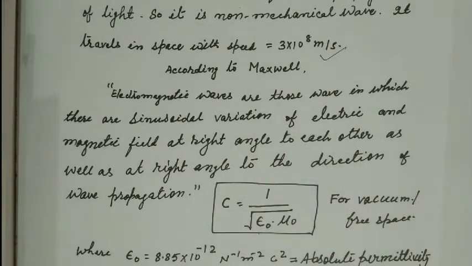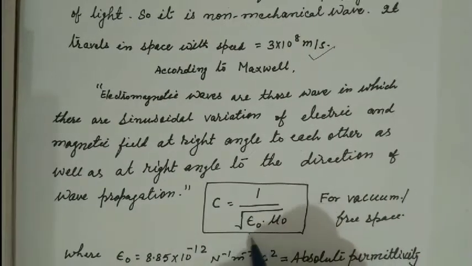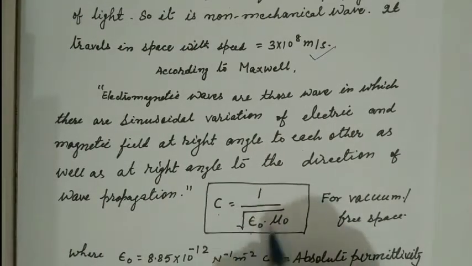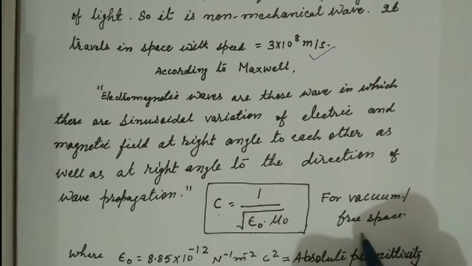If you want to find the speed of light, 3 into 10 to the power 8 meter per second, it depends upon two quantities. Here c, the speed of light, is equal to 1 upon the square root of epsilon naught mu naught for vacuum or free space.